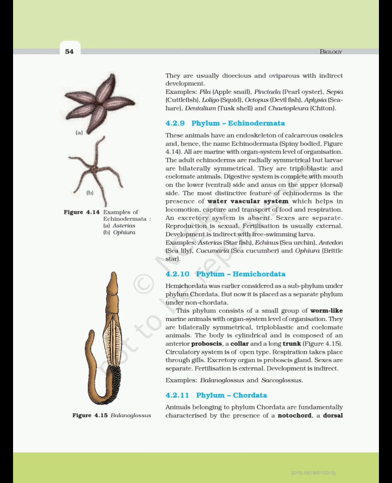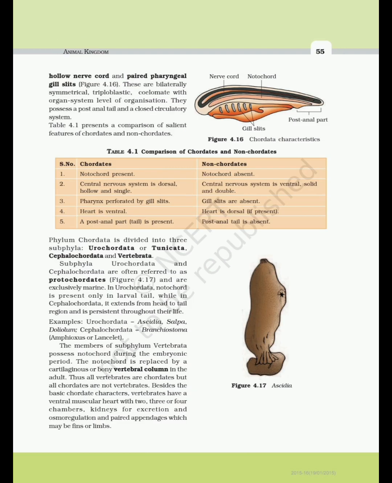4.2.11 Phylum Chordata. Animals belonging to phylum Chordata are fundamentally characterized by the presence of a notochord, a dorsal hollow nerve cord and paired pharyngeal gill slits, figure 4.16. These are bilaterally symmetrical, triploblastic, coelomate with organ system level of organization. They possess a post-anal tail and a closed circulatory system. Table 4.1 presents a comparison of salient features of chordates and non-chordates.